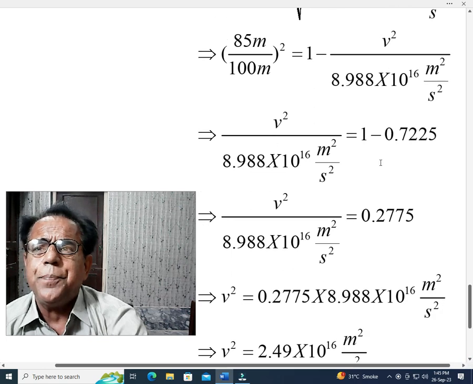Next, we have simply subtracted this portion from 1, so we get this value.